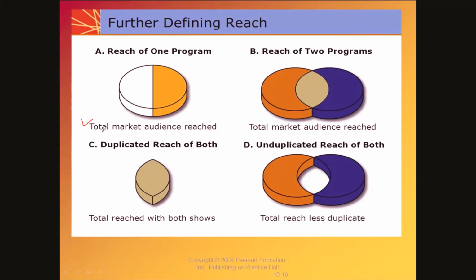So, total market audience reach. Now you can see the reach of one program. It indicates the reach, and there is the reach of the two programs: through one program reach is there, and through another program reach is there, and this is a common section. These are the people who have seen both programs. This intersection point gives us our duplicate reach.